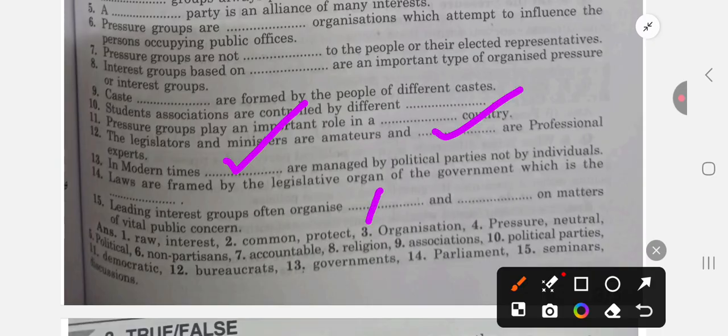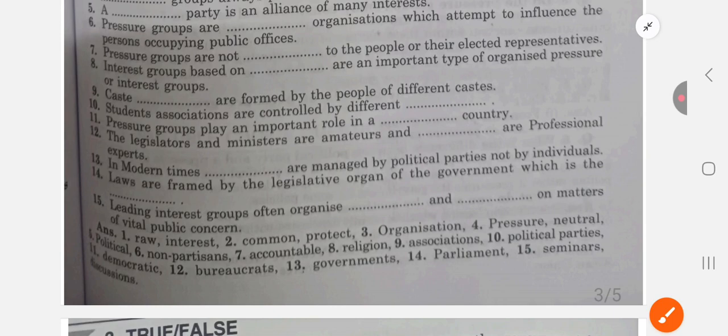Next, leading interest groups often organize seminars and discussions on matters of vital public concern. So here we'll write seminar, and discussion sessions on matters of vital public concern. So with this, fill in the blanks ends.